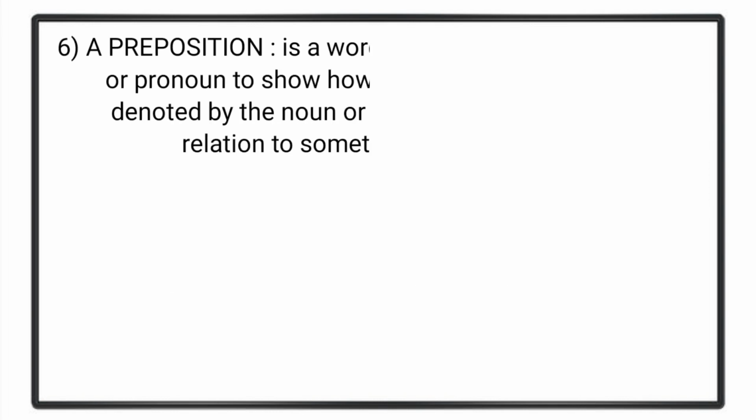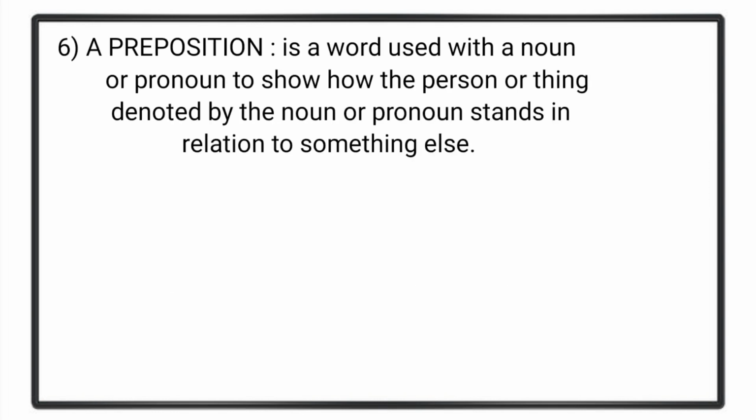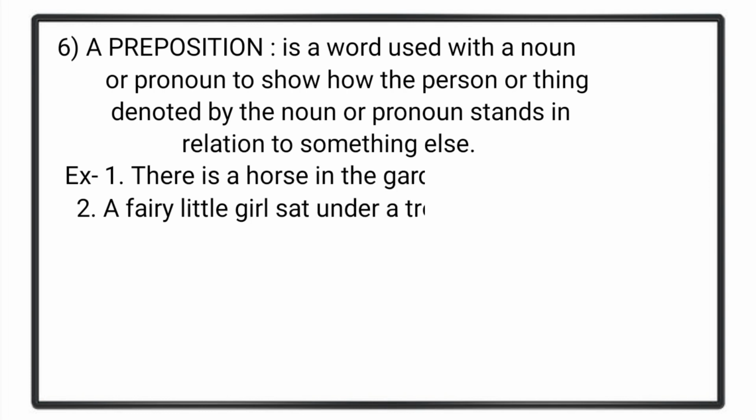Sixth one, a preposition is a word used with a noun or pronoun to show how the person or thing denoted by the noun or pronoun stands in relation to something else. Example, there is a horse in the garden. A very little girl sat under a tree.